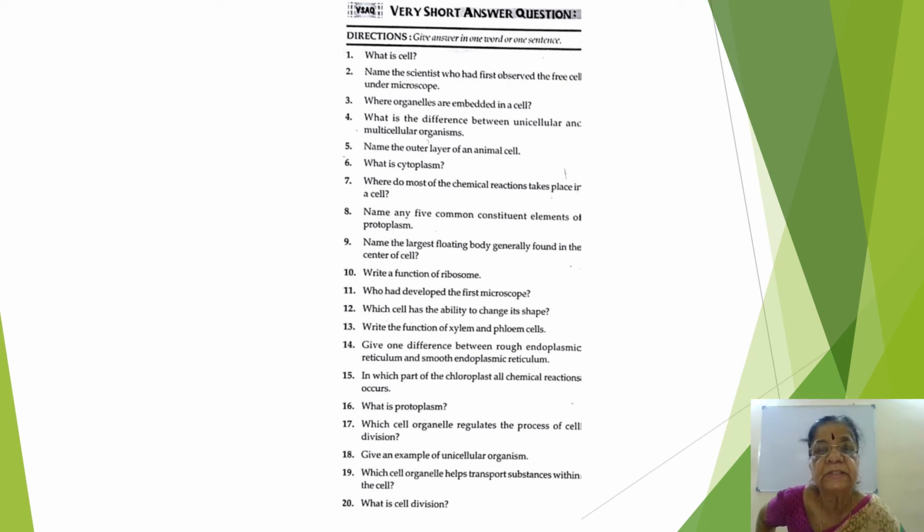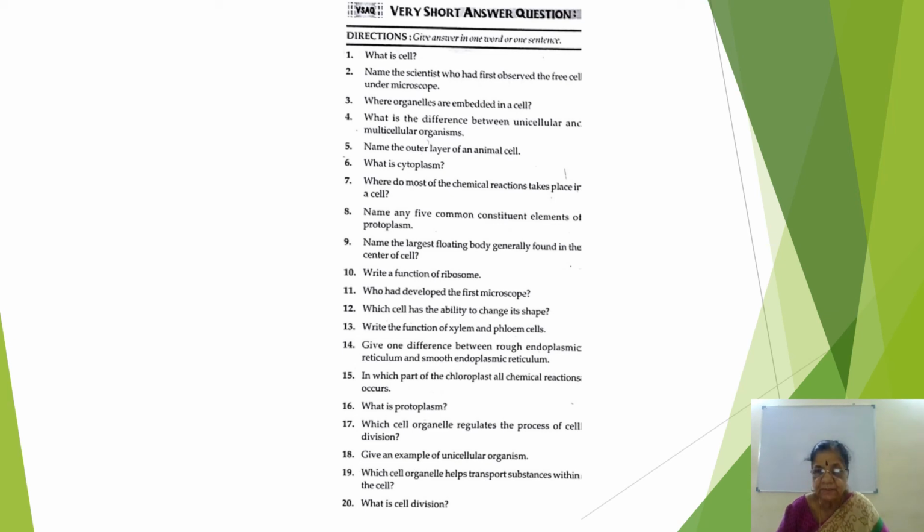Prokaryotic and eukaryotic: presence of a well-defined nucleus. In prokaryotes, the genetic material is not enclosed. Unicellular has a single layer, multicellular has many layers. Then what is the name of the outer layer of an animal cell? Cell membrane.